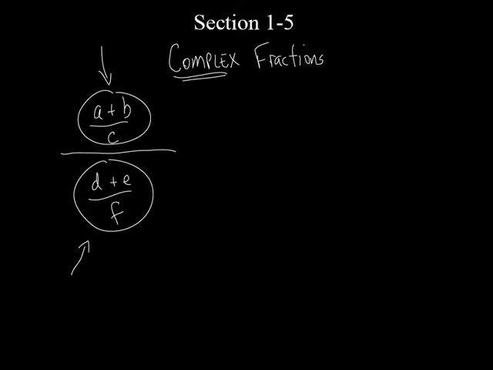So let's actually do a problem. We'll start right off with an example, because they really don't give you any explanation about this complex fraction stuff. They just start right off with an example. 1 plus 5 over k. Look at this. This is a complex fraction, isn't it? Because you've got a fraction on the top, a fraction on the bottom, and a big fraction bar in between. So what in the world are we going to do with this?